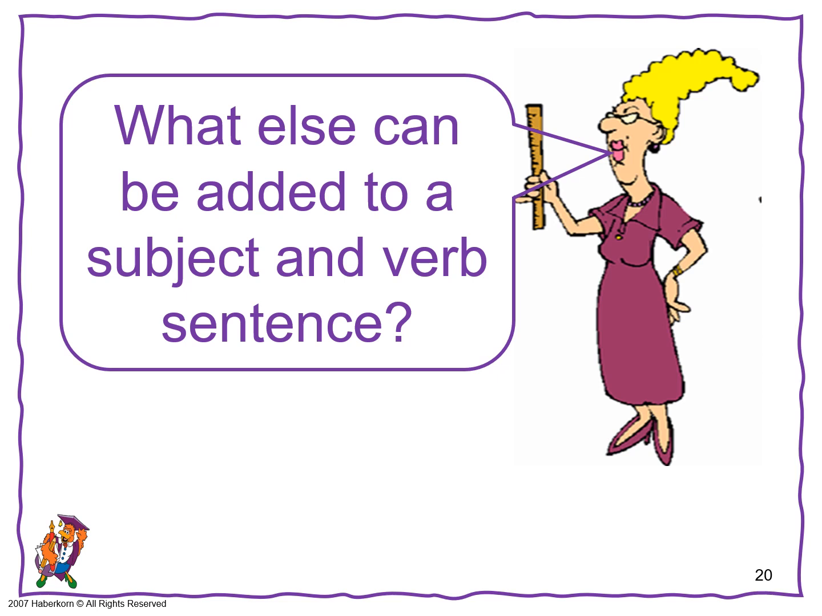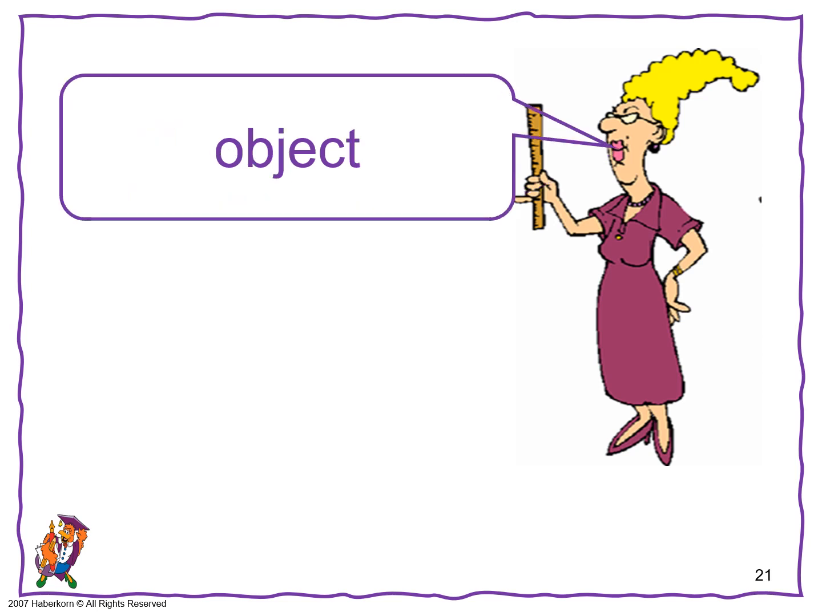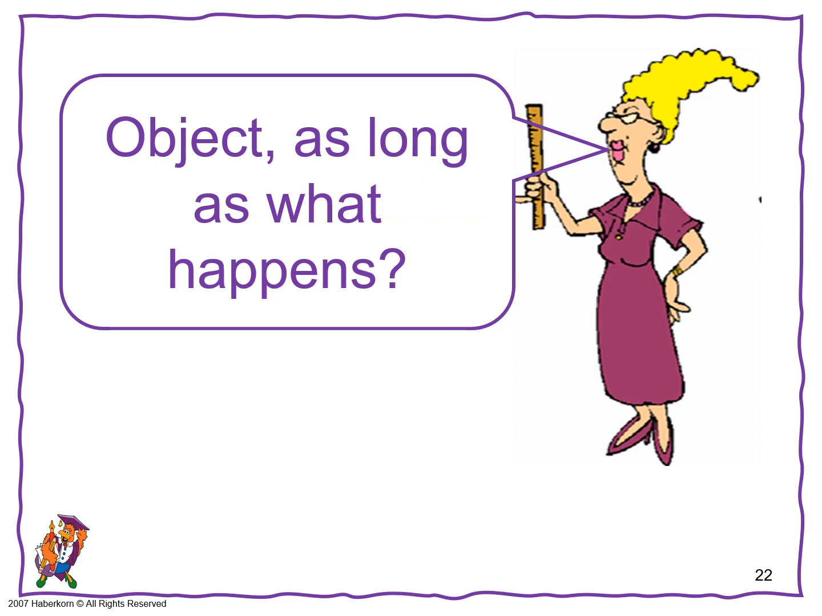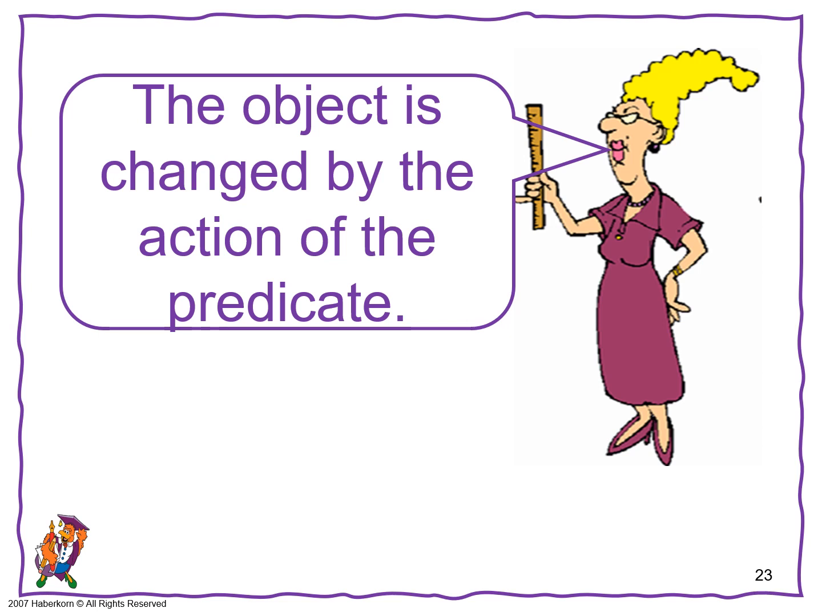What else can be added to a subject and a verb in a sentence? You can add an object. You can add an object only as long as what happens? The object has to be changed by the action of the predicate or the verb.